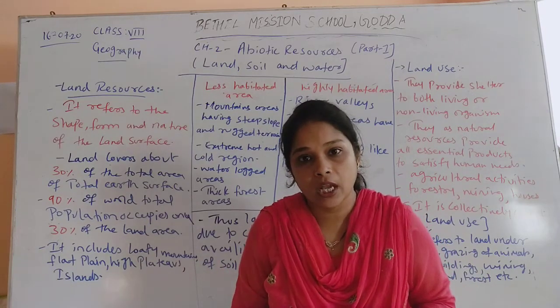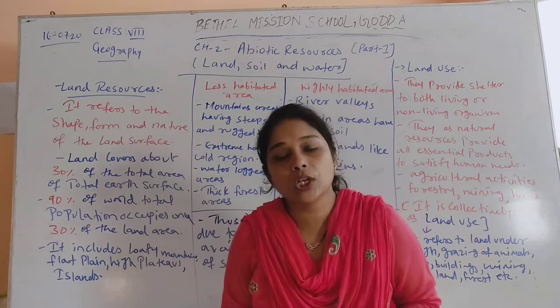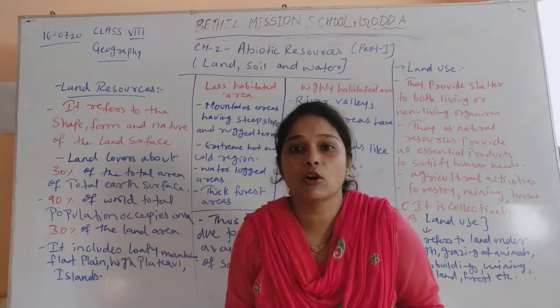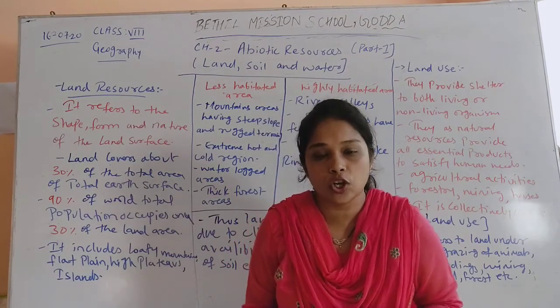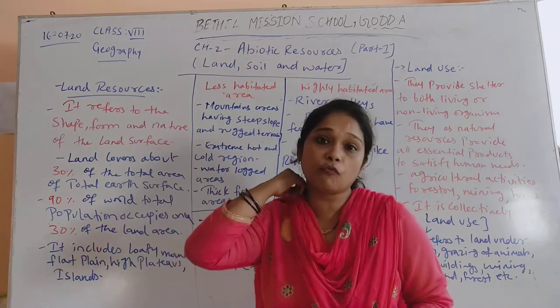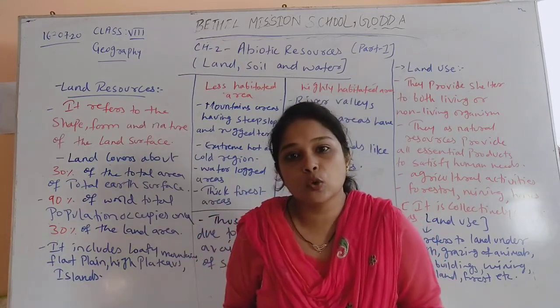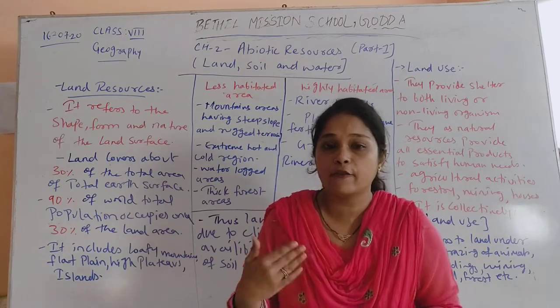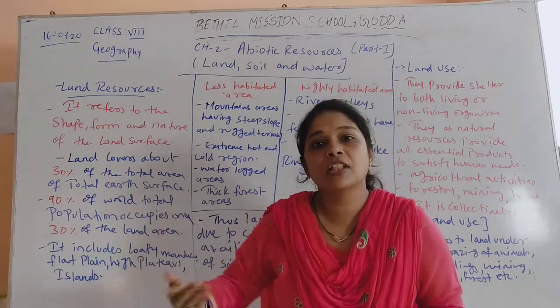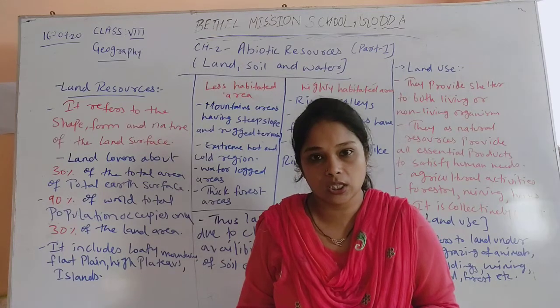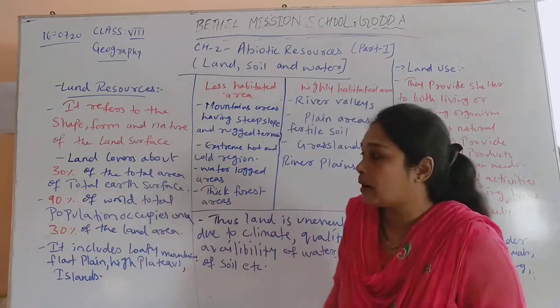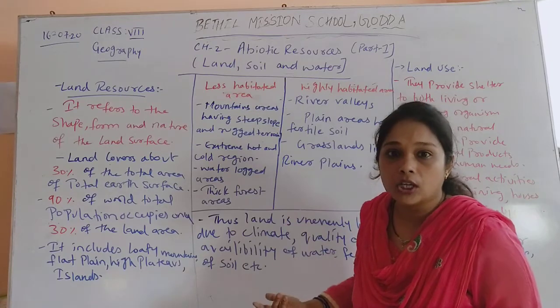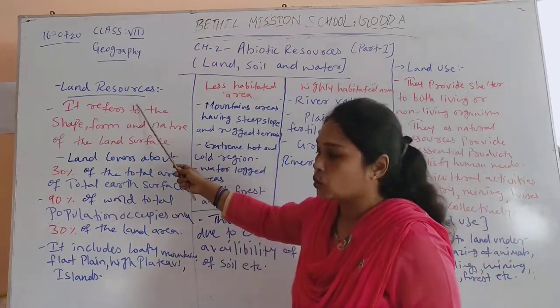And on the opposite, abiotic resources means all the non-living things in our nature which we use to satisfy human needs. They are termed as abiotic resources, under which we have land, water, soil and many different things. So over here we are going to learn about land, soil and water. First we will start with the land resource.